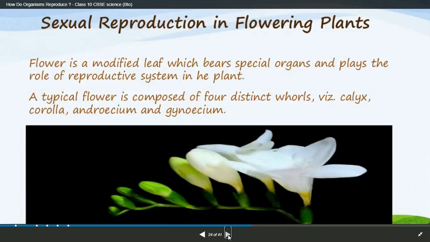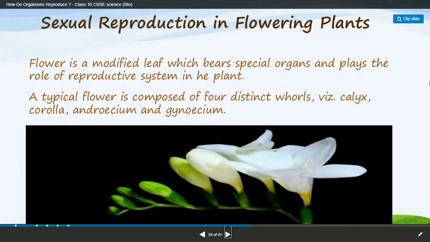Next, we're going to sexual reproduction in flowering plants. So first you are going to learn about flowers and then you're going to learn about humans. So flowers follow some modified process. So this is a leaf, this is a flower. Here you can see a small bud, the bud grows, the size is growing and then it opens its petals and then it turns into a new adult flower. So there are distinct phases for it.